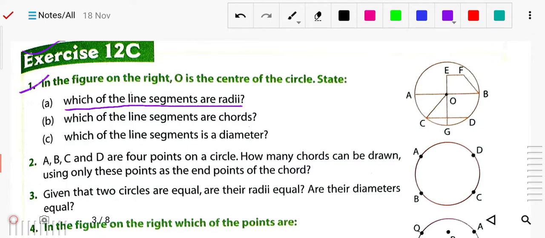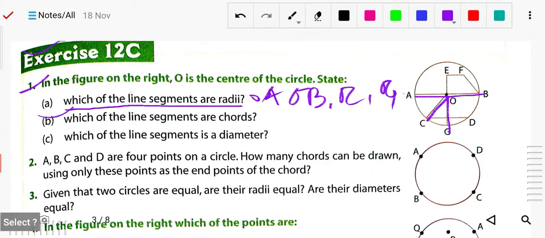Like OA, you can write this OA, OC, okay, OZ, OB. Okay, so these are the radius. Okay, so likewise you have to write names like this: OA, then after you can write OB, OC, OZ.